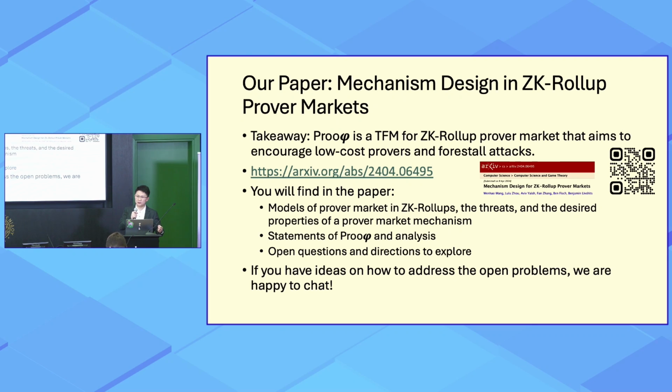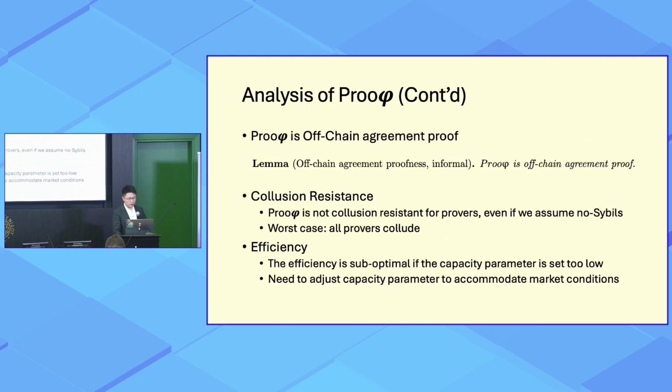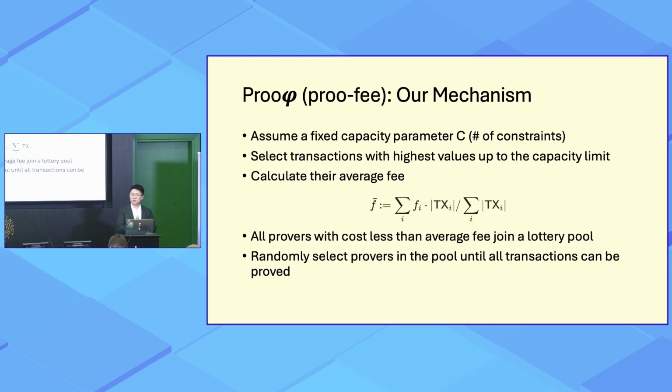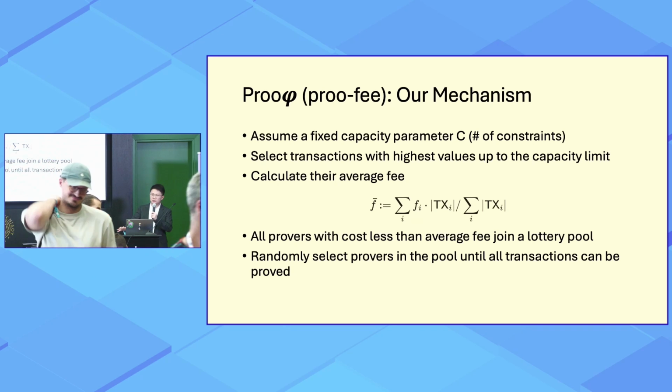So did I understand correctly that the price that ends up getting paid to the prover is not the same as what they bid? Right. The mechanism will actually select the provers. So what we have in proofy is actually the mechanism will select the provers who is profitable to prove the batch of transactions. So if they bid dishonestly, for example, they bid maliciously low cost, they may lose in such ways.